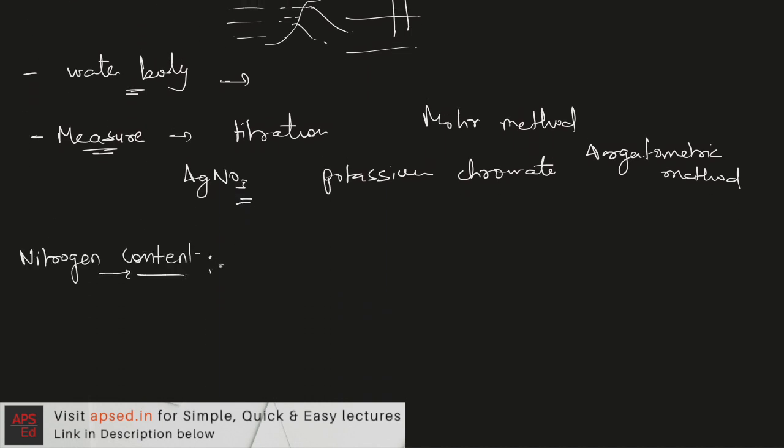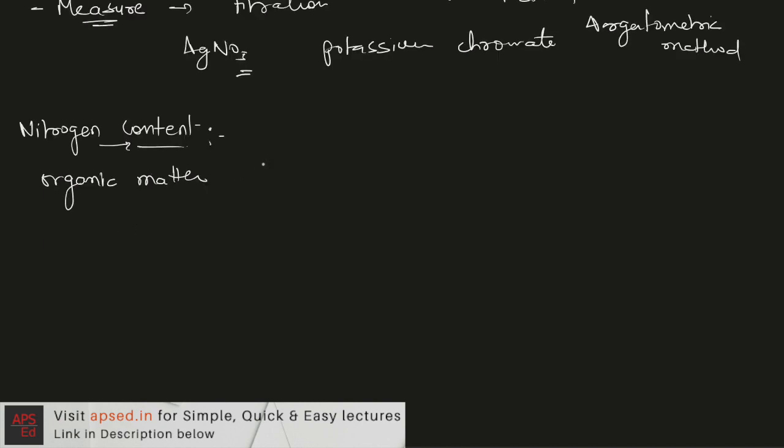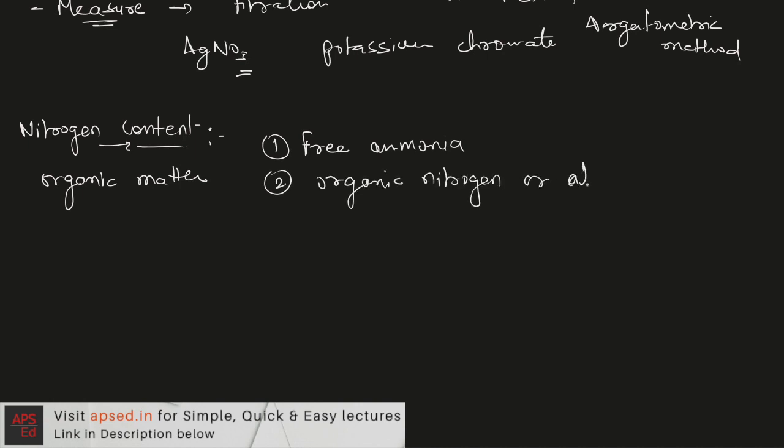Nitrogen indicates the presence of organic matter in water, and there are different forms in which nitrogen can be present. These forms are free ammonia, then organic nitrogen, also known as albuminoid, then nitrites, and the last one is nitrates.